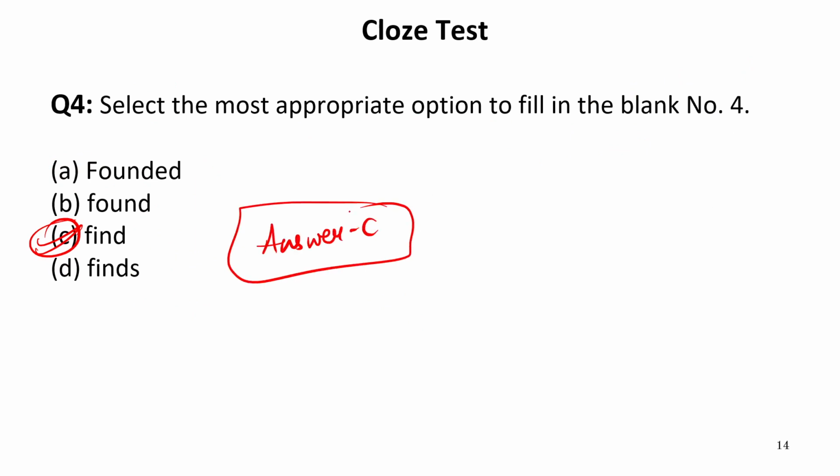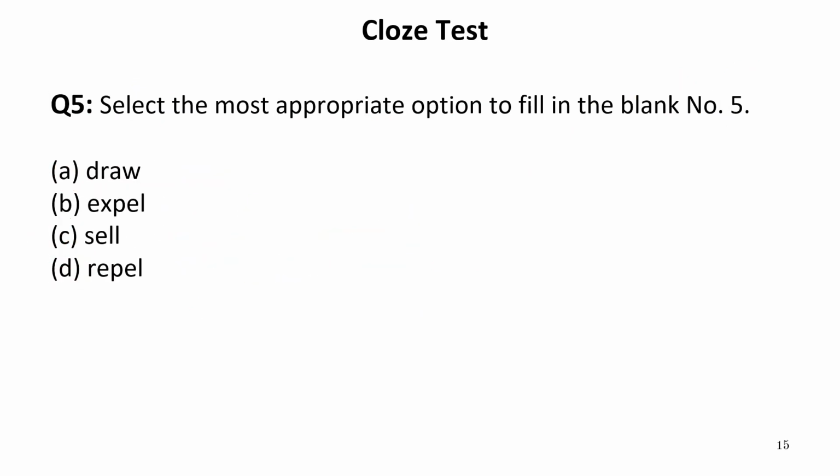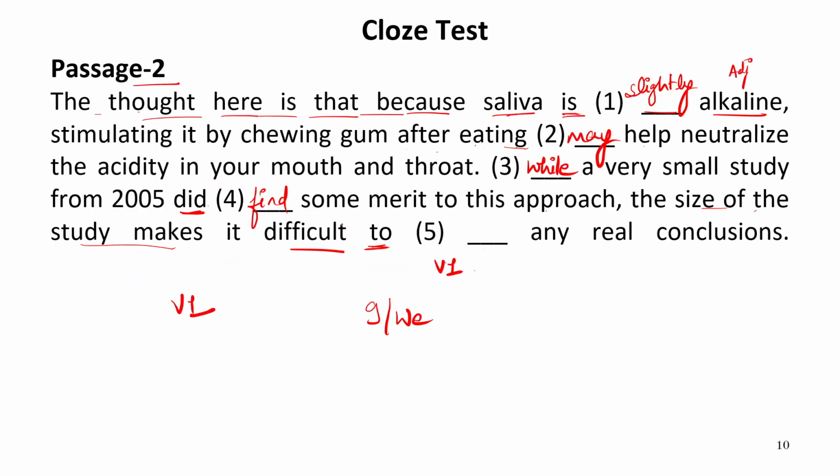So here, let us read the entire passage again. While a very small study from 2005 did find some merit to this approach, the size of the study makes it difficult to dash any real conclusions. Now, whenever we have two prepositions, it should be followed by verb first form only. Now, let us see the options: draw, expel, sell, repel. Well, all the verbs are given in first form only. Now, let us see the sense of the sentence: to dash any real conclusion. Now conclusion should be drawn out, so it should be draw. So to draw any real conclusions.